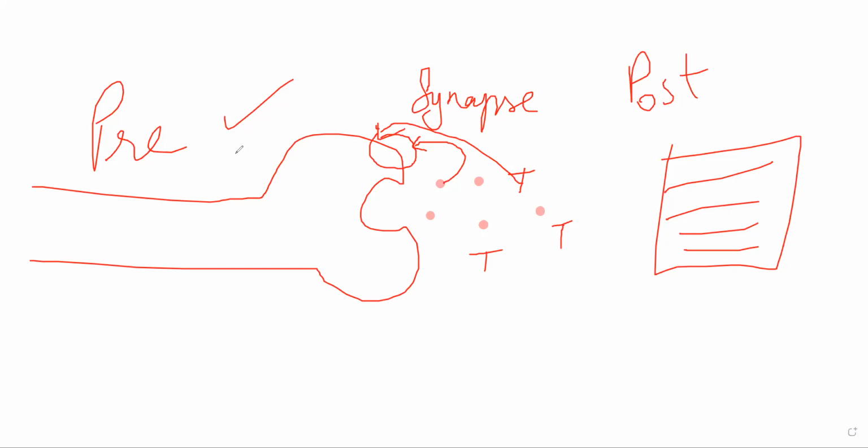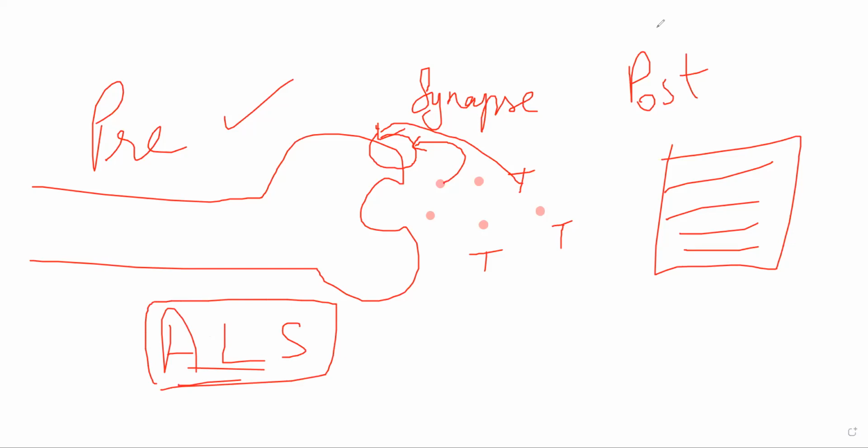Okay. Specifically, tizanidine is used in muscle spasms. It is also used in a condition called ALS. Ever heard of ALS? A couple of years ago, there was something called the ice bucket challenge that was going about. People were throwing a bucket full of ice cold water on top of them in order to raise money for ALS patients. It was quite a trend. People were throwing ice water on each other. It is for a disease called ALS. It's actually a disorder called amyotrophic lateral sclerosis.